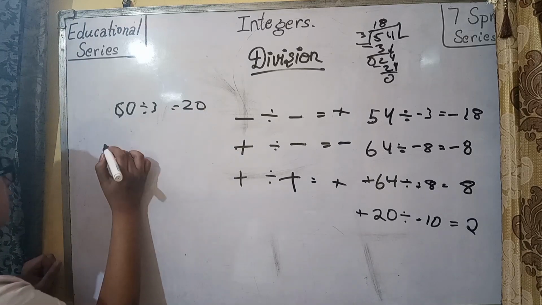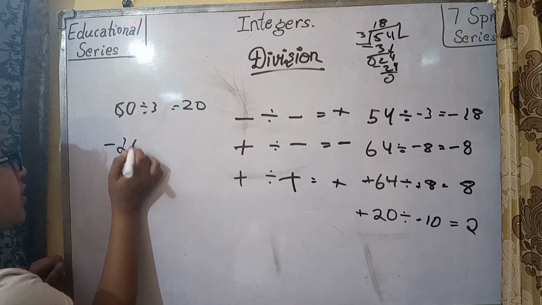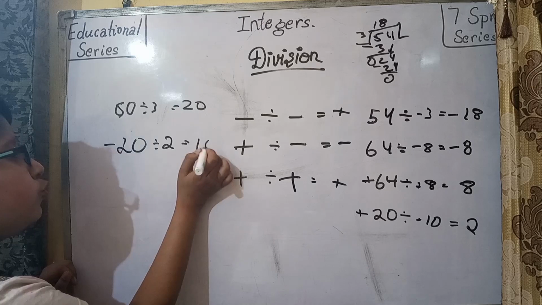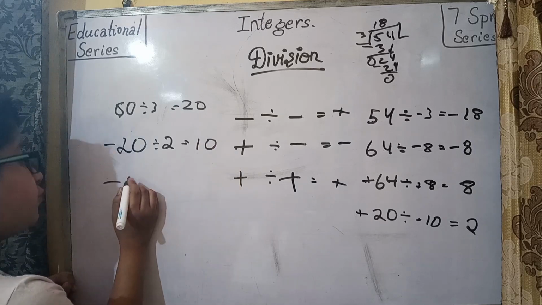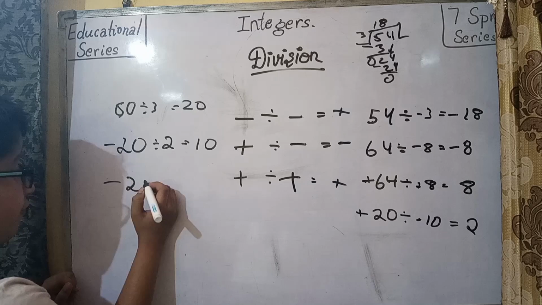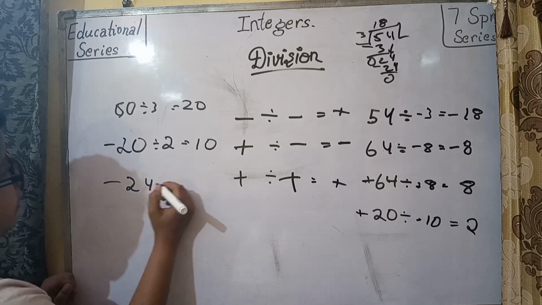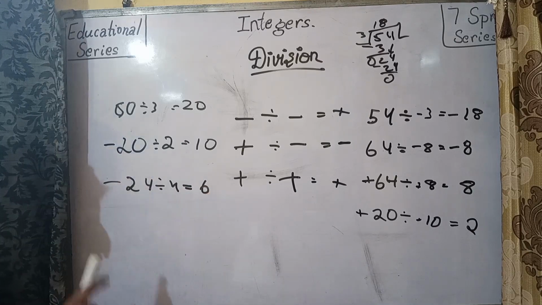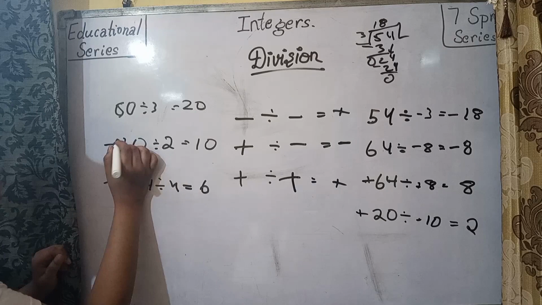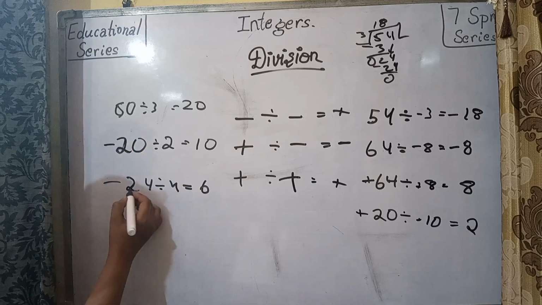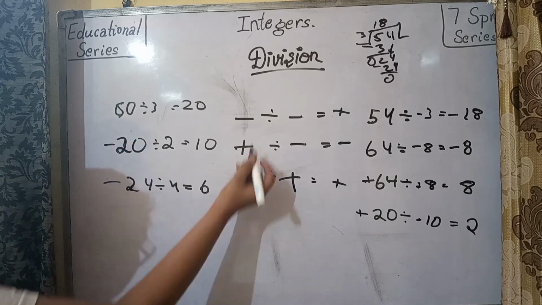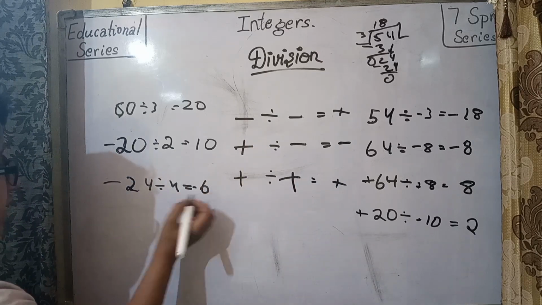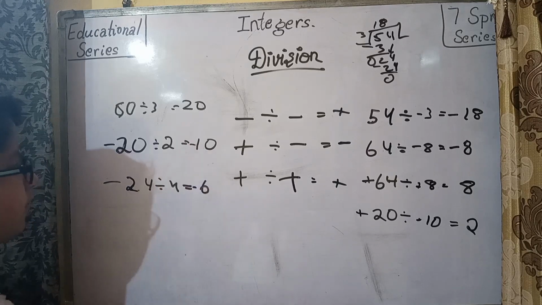Then let's see one more question. Minus 20 divided by 2 is minus 10, and minus 24 divided by 4 is minus 6. So plus, minus, minus, and so on. So the answer will be negative 6, and here also, sorry, negative 10.